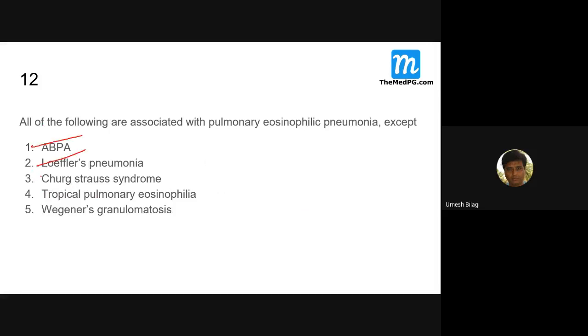Eosinophilia with lung infection, lung infiltrates, this is also true. And this is usually not associated with eosinophilia: Wegener's granulomatosis.